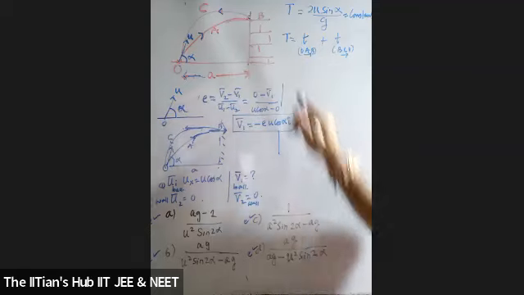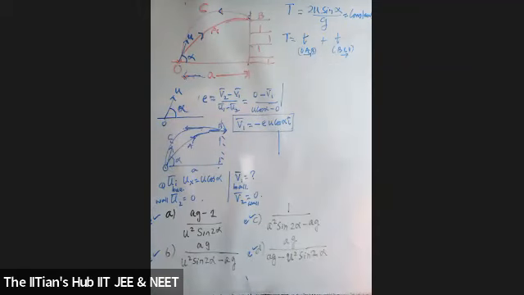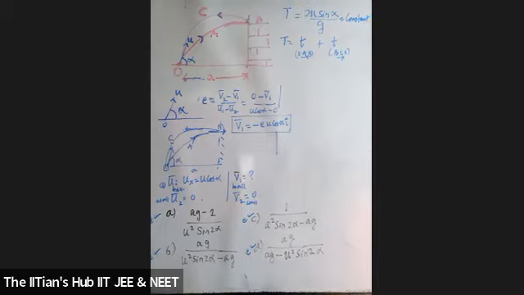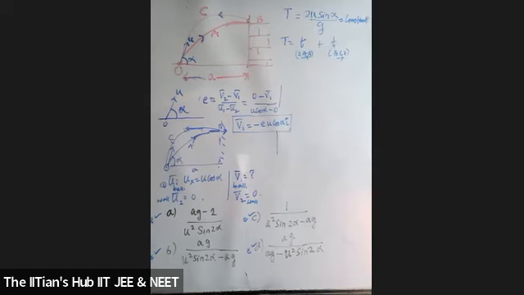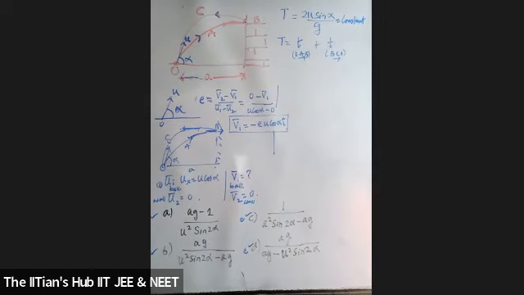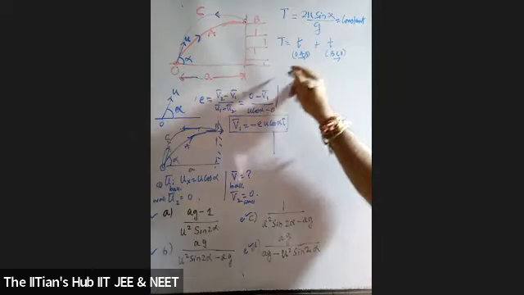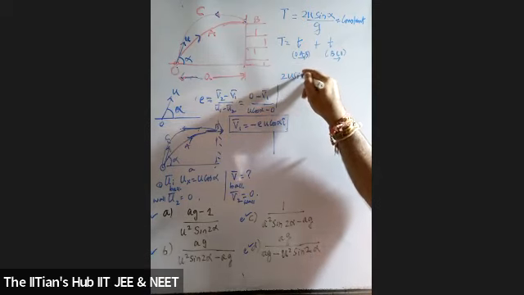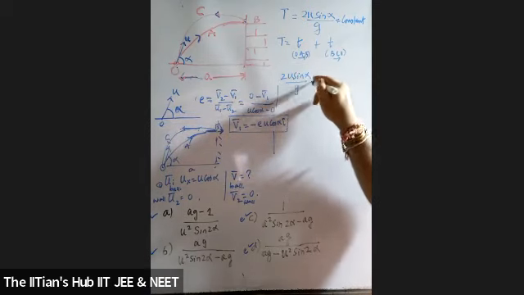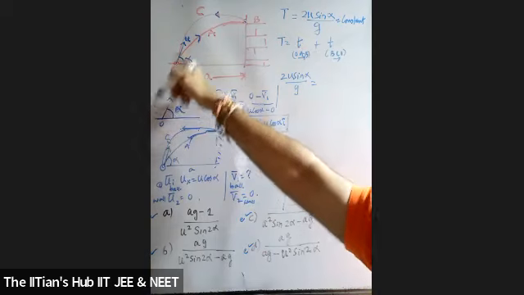Total time. Now, is time a scalar quantity or a vector quantity, students? Scalar. What is the total time of flight? So the total time of flight all the time remains constant. So over here, the total time is 2u sin alpha by g. What is the time taken to move from O to A to B?